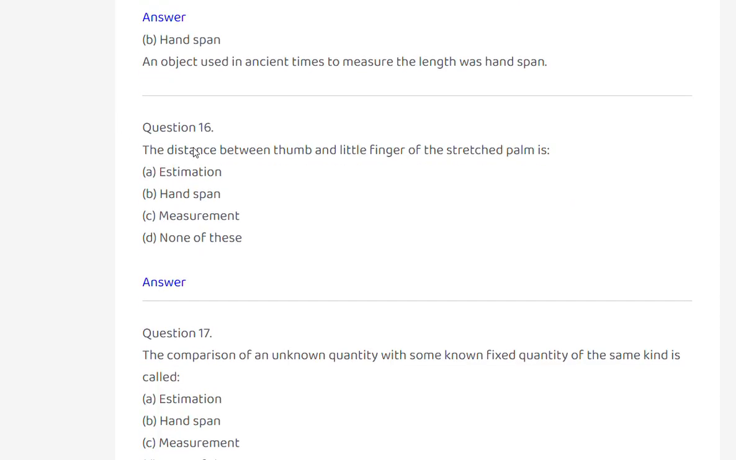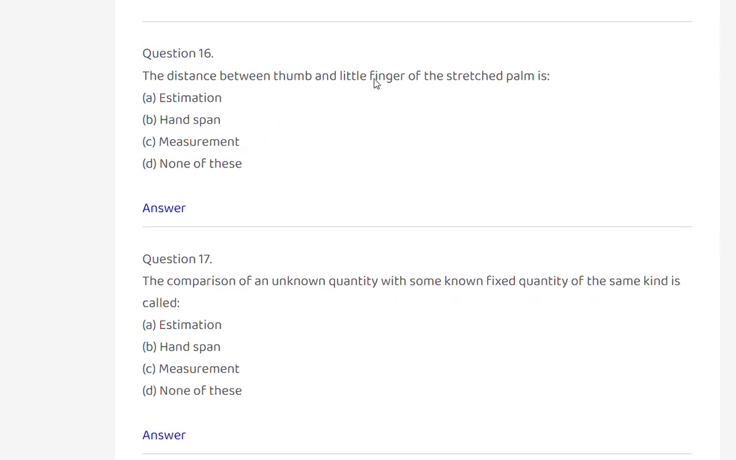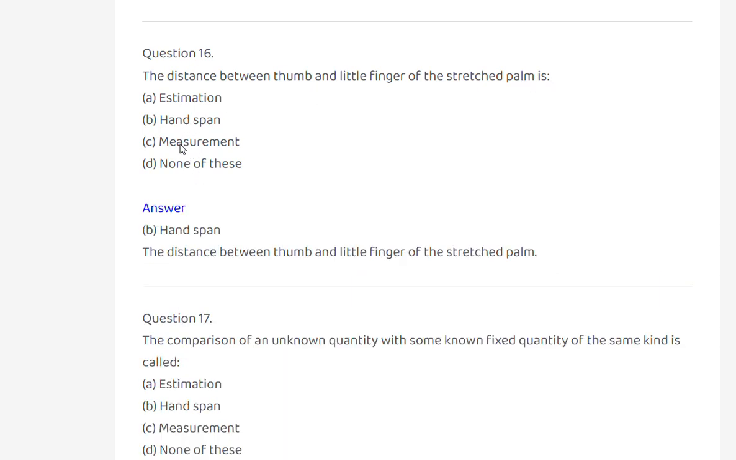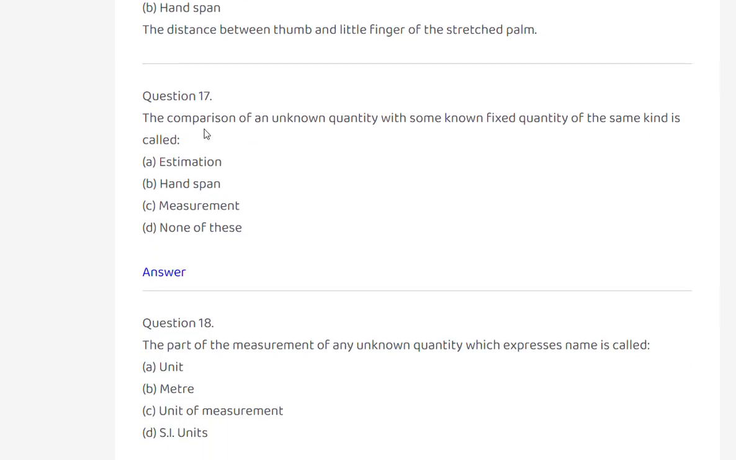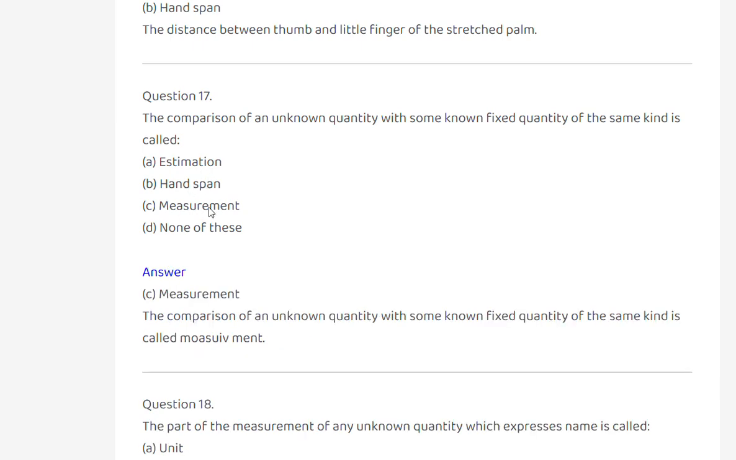Option B. The distance between thumb and little finger of the stretched palm is estimation, handspan, measurement, none of these. Handspan. Option B. The distance between thumb and little finger of the stretched palm. The comparison of an unknown quantity with some known fixed quantity of the same kind is called measurement.